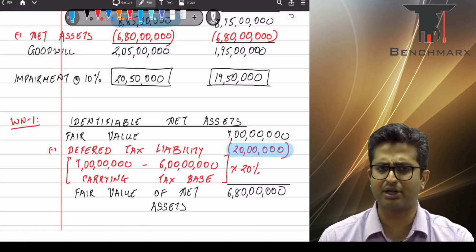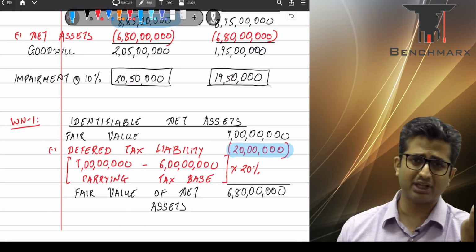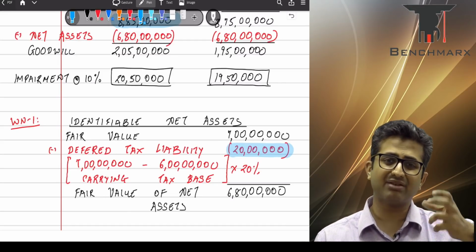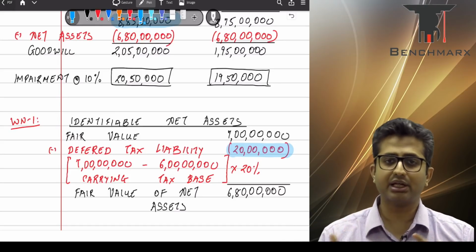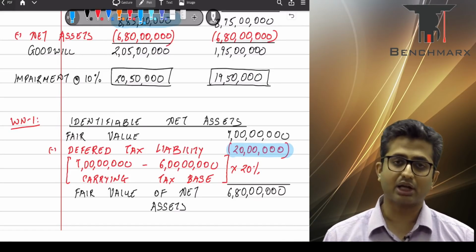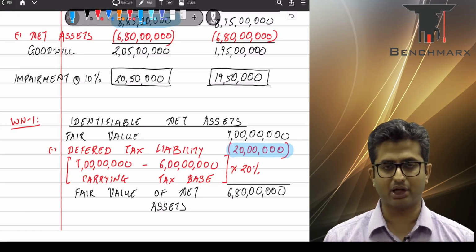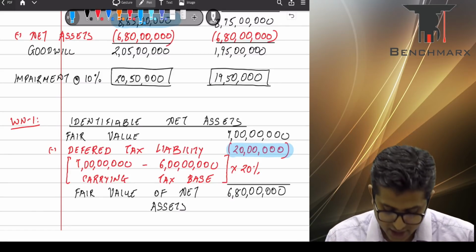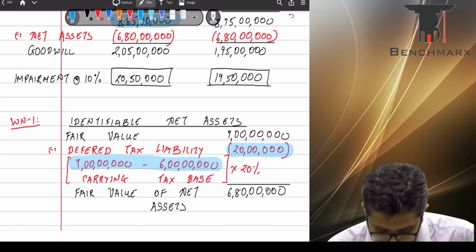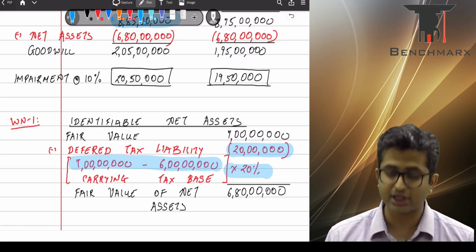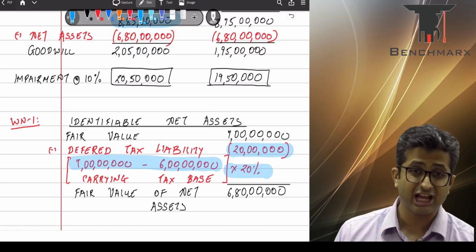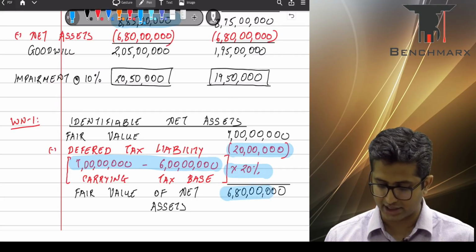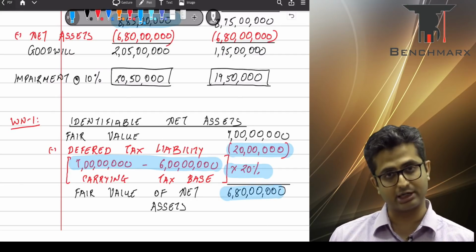Remember, the general principles in deferred tax are, if the carrying value of the assets is greater than the tax base, it gives rise to a deferred tax liability. If the carrying value is lower than the tax base, it gives rise to a deferred tax asset. In our case, the carrying value of the assets in the books is 7 crores, which is greater, and as a result, this will give rise to a deferred tax liability. So this is a hidden adjustment over here, the difference between the carrying value and the tax base into the tax rate. Hence the net assets taken over will be 7 crore minus 20 lakhs, a deferred tax liability, that is 6 crore 80 lakhs.